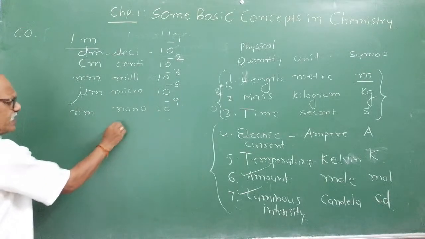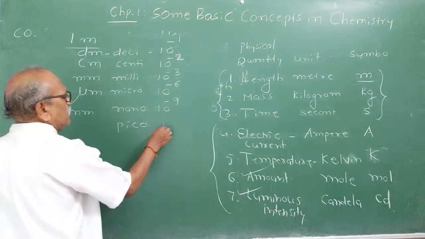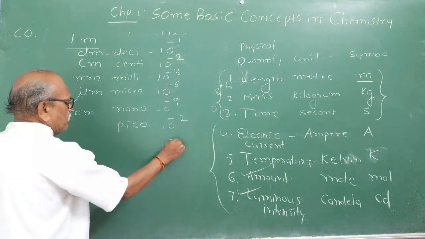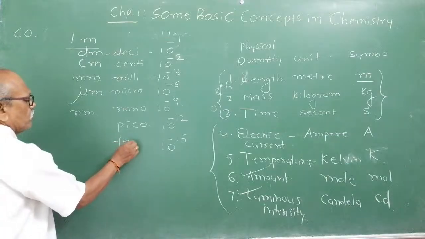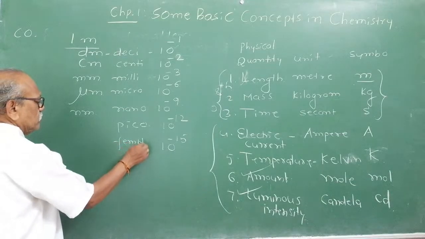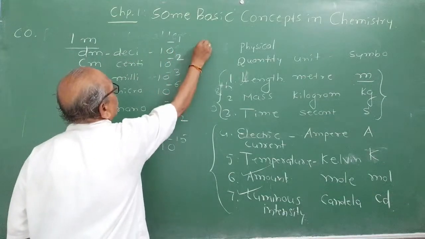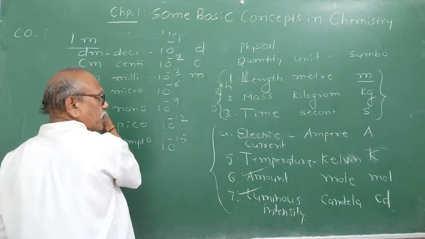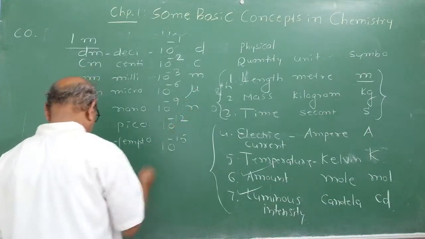And pico stands for 10 raised to minus 12. Then you have 10 raised to minus 15. Can anyone of you tell me what the prefix is for 10 raised to minus 15? It is femto. The symbol for deci is d. Centi, small c. Milli, small m. Micro, the micro symbol. Nano, n.